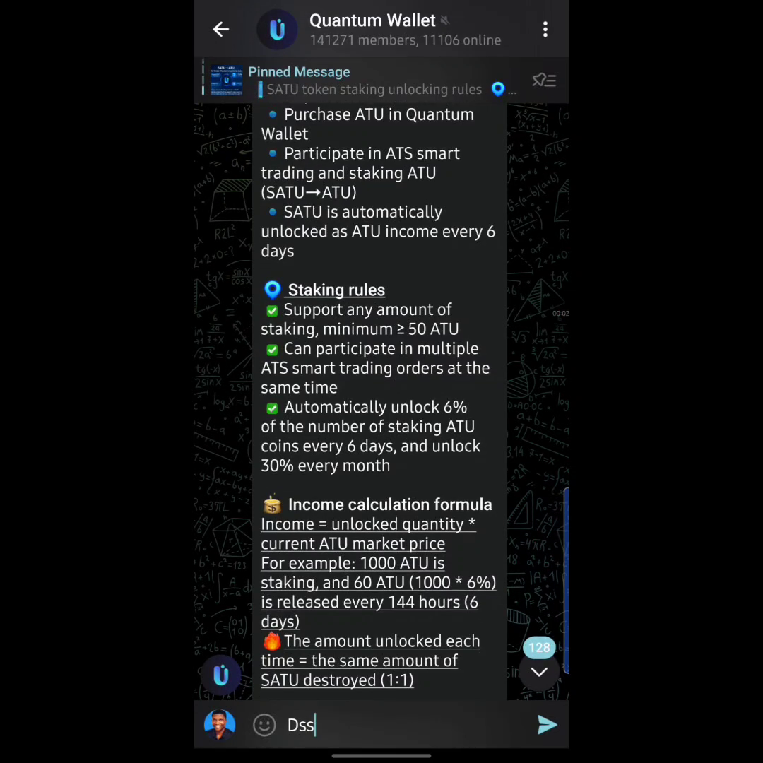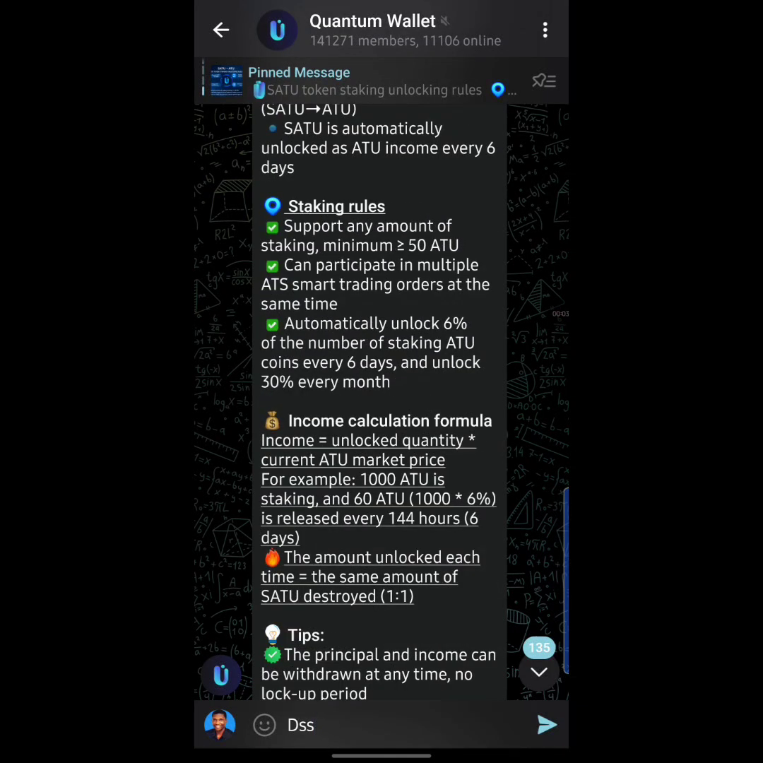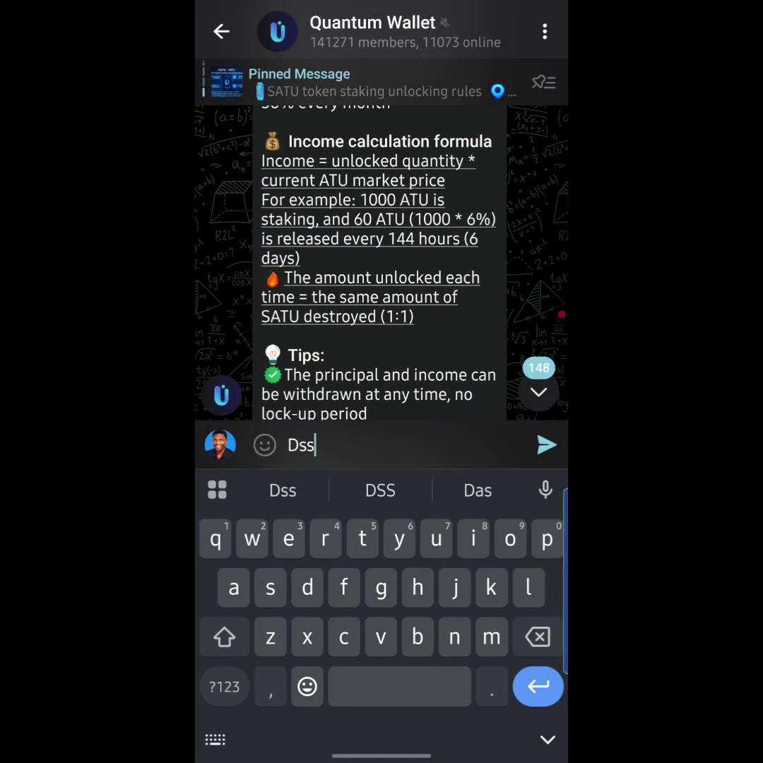And down below here it says automatically unlock 6% of the number of staking R2 coins every 6 days and unlock 30% every month. They actually went further to show you the income calculation formula down below here. Make sure to actually join the group so you get informed on everything that is going on right here on the Quantum Wallet ecosystem, guys.